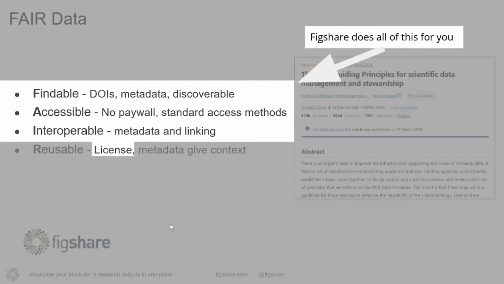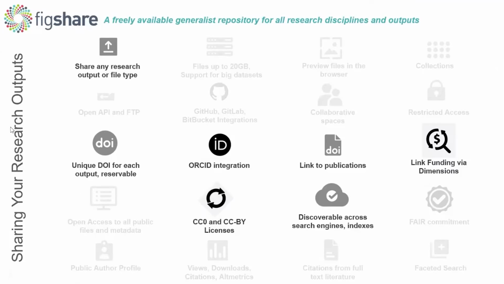And I'll show you. If you're just trying to make a data set, like one tabular data file, available in a FAIR way, all you need on Figshare are a few things. Figshare allows you to upload any file type. You have all these options to connect to other services and identifiers. So ORCID, you link to maybe the published paper, link to your funder record, and so on, and get a DOI. And then you apply a license and Figshare makes it discoverable and citable and you're ready to go.